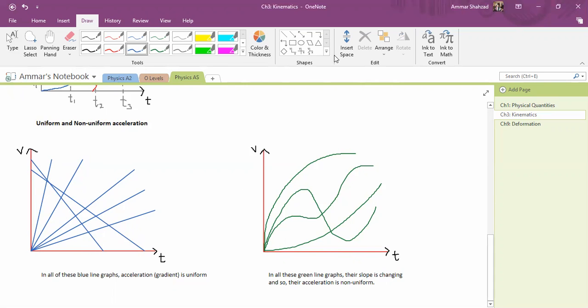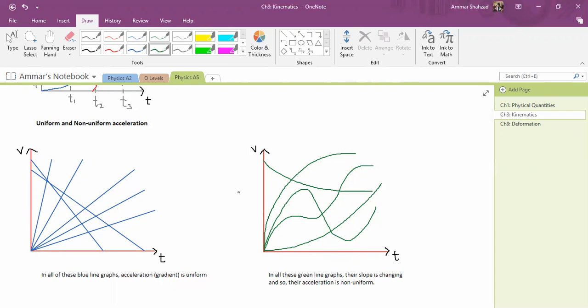And similarly, on the right, if you have a graph that looks like this, that is non-uniform, because the slope is changing. It is the slope that matters. Slope can be positive or negative, but it should be constant. That's the thing that matters. So we have uniformly accelerated motion.